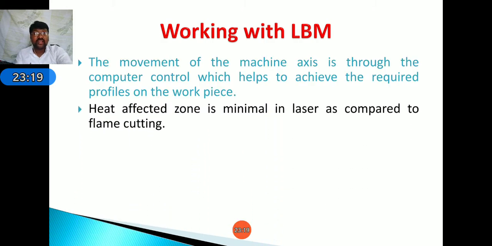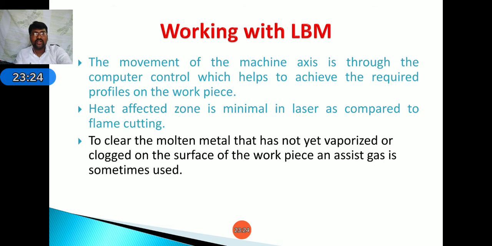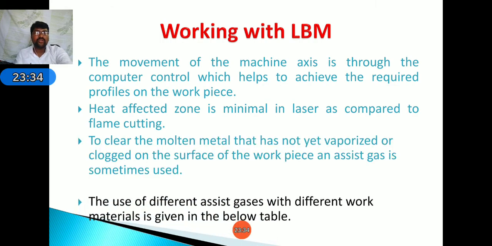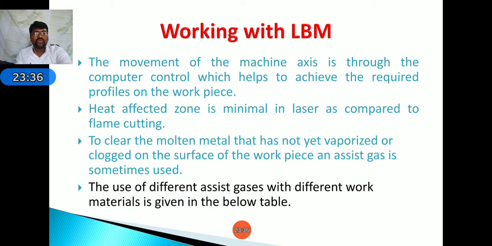The heat affected zone is minimal as compared to flame cutting. To clear molten metal that has not yet vaporized or clogs on the surface of the workpiece, assist gas is sometimes used. Okay, the use of different assist gases with different work materials is given in the table.